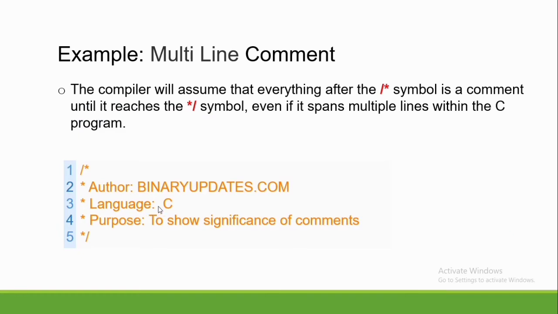And an example of a multi-line comment. The compiler will assume that everything after the slash asterisk symbol is a comment until it reaches the asterisk slash symbol, even if it spans multiple lines within the C program.